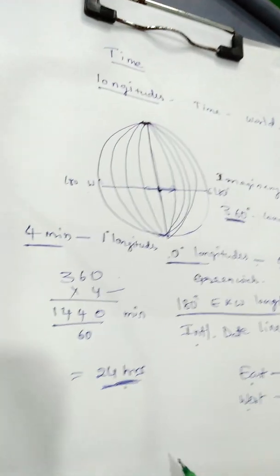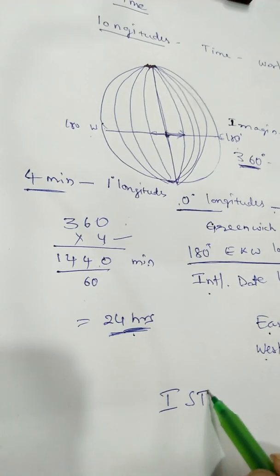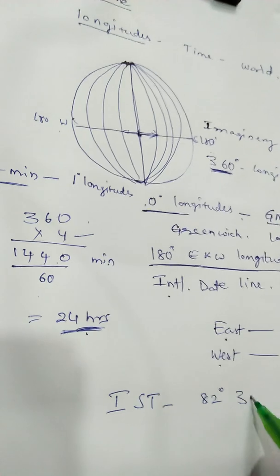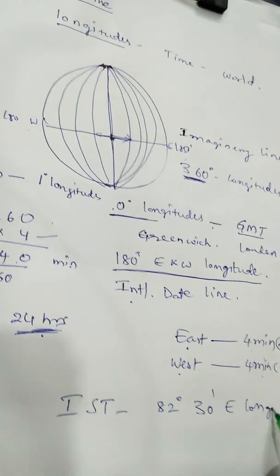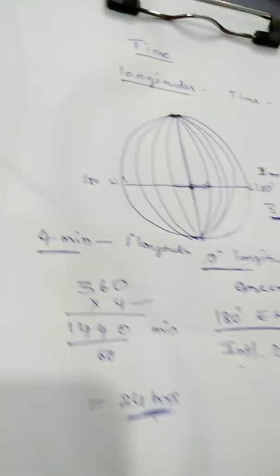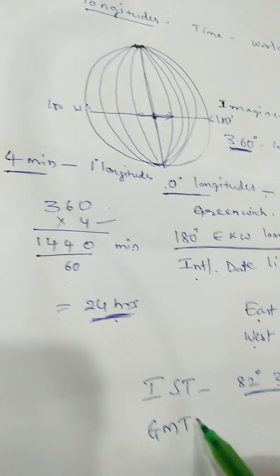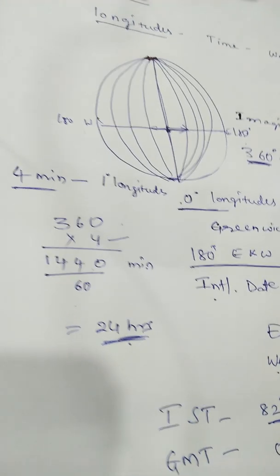For example, Indian Standard Time, IST. 82 degree 30 minutes east longitude is the Indian Standard Time. Greenwich Mean Time is the 0 degree longitude.